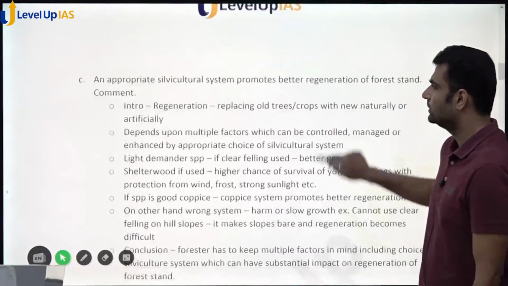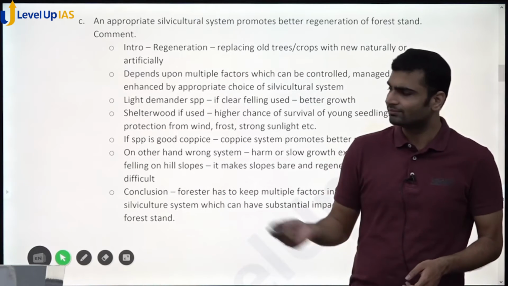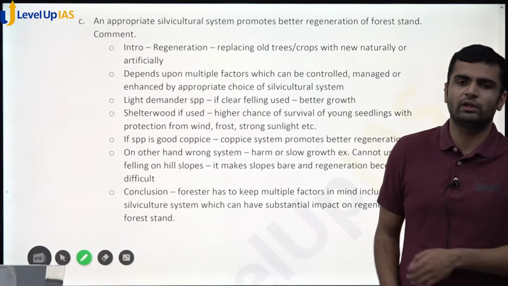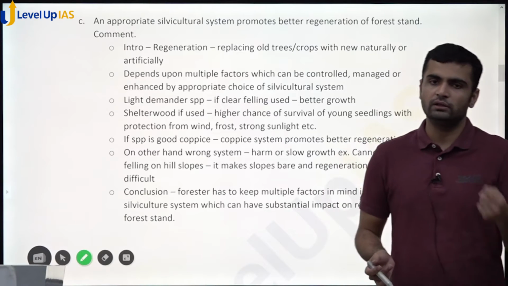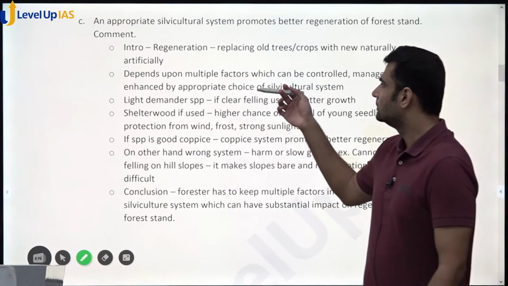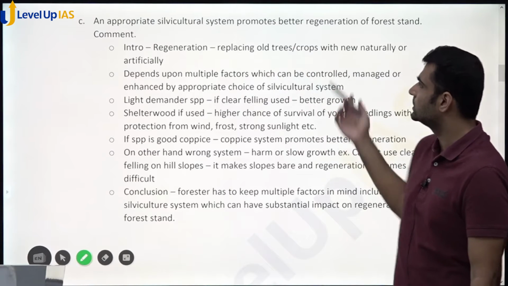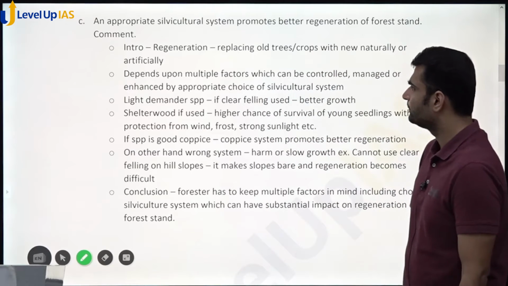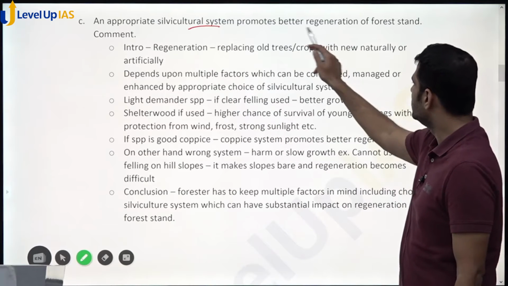Okay, next question. An appropriate silviculture system promotes better regeneration of forest stand. So you have to comment on this. In general, in a comment question, you can take a side and then comment on it. But here, you can only take one side, in my opinion, because it really matters which system you use for better regeneration of forest. So in the introduction, you can either define silviculture system or you can define regeneration.